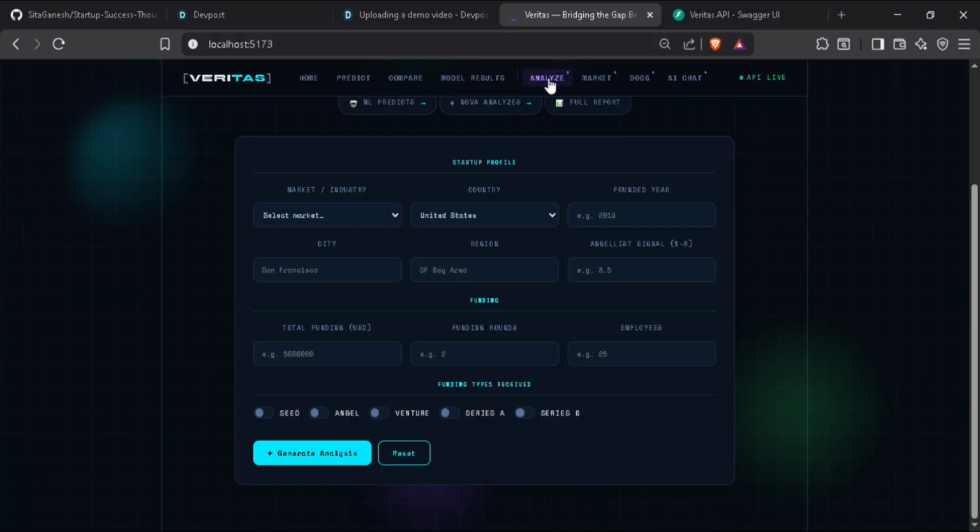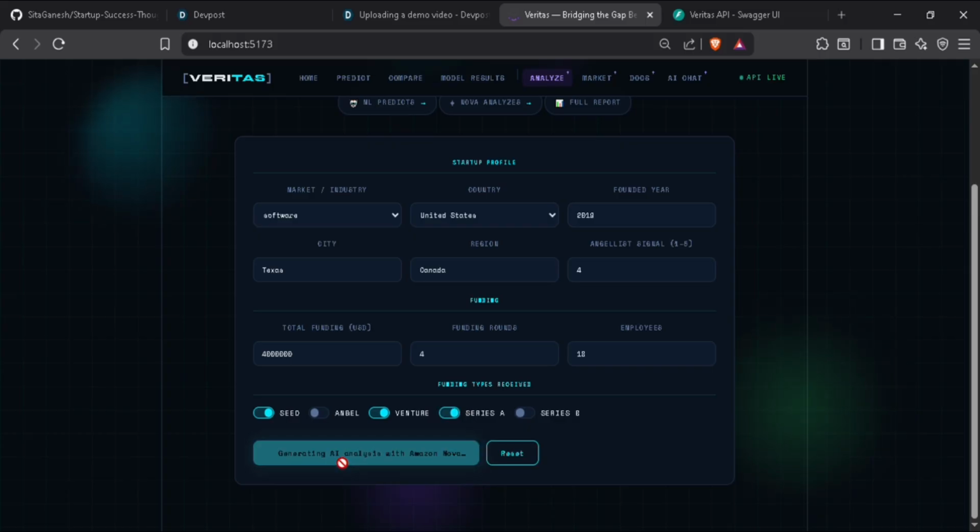If I enter the details as I have given before, it's US based and the year is 2019. Let's give Texas, Canada, and it's a list of four. And there is $4 million of fundraising, and there are four funding rounds, and the employment is 18. If I add the seed, venture, and series A, and then analyze, the AI generates quality information.